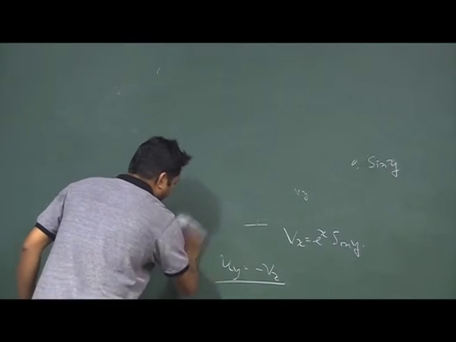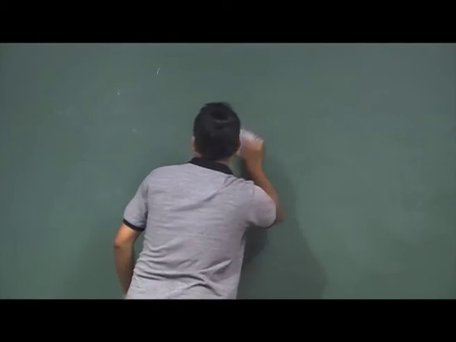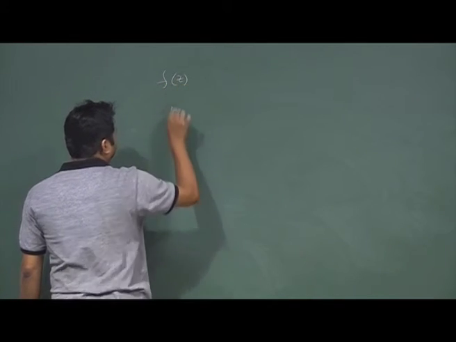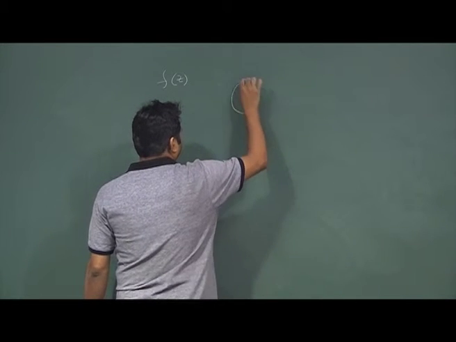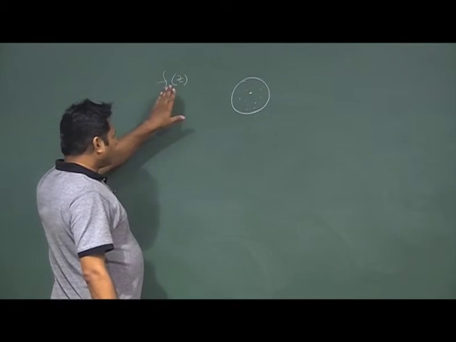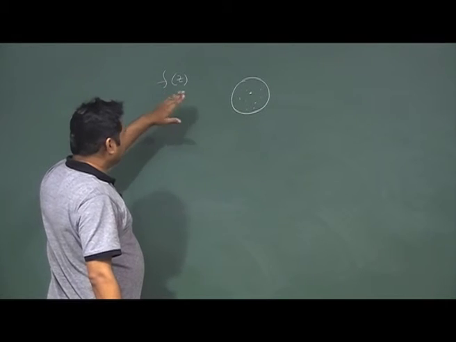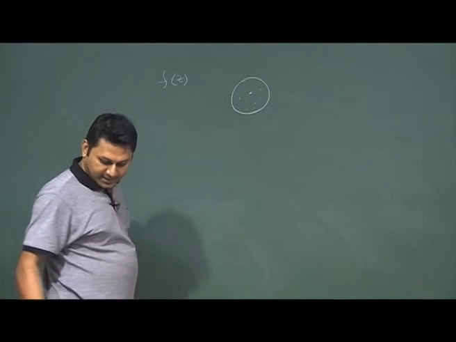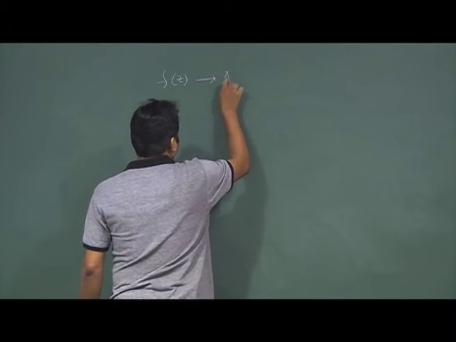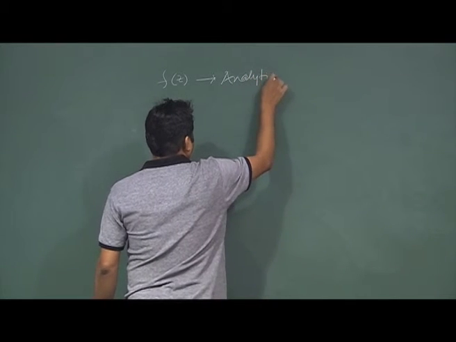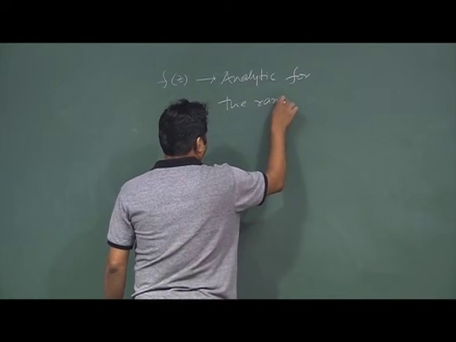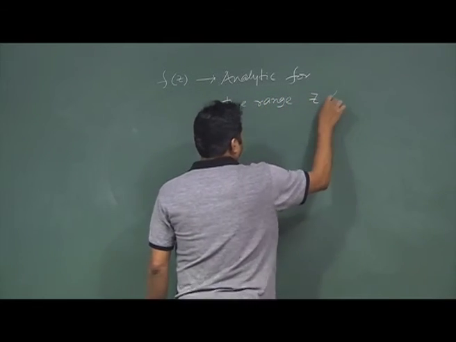Okay. Now, the last thing, after which I am going to stop: say a function f(z) is analytic in this region, and we also have a derivative over the region, that is the definition of analytic. So now, if f(z) is analytic for the range |z| less than infinity,